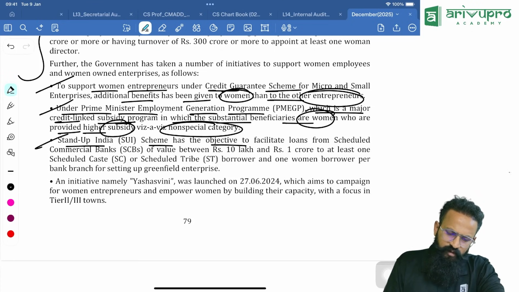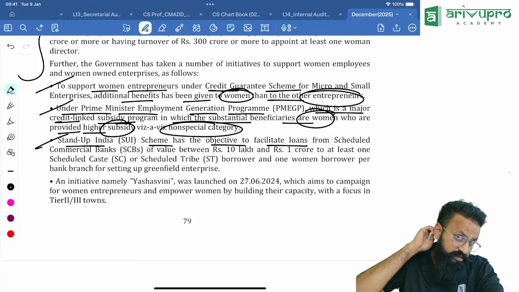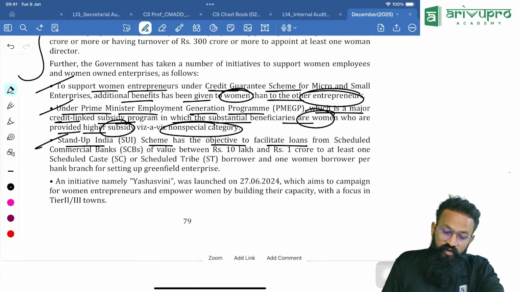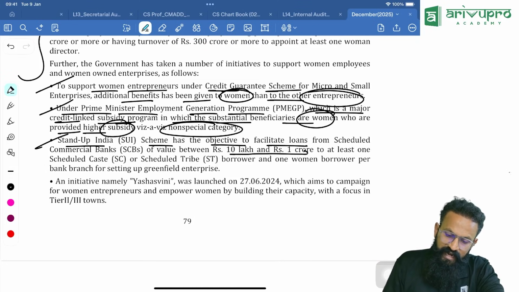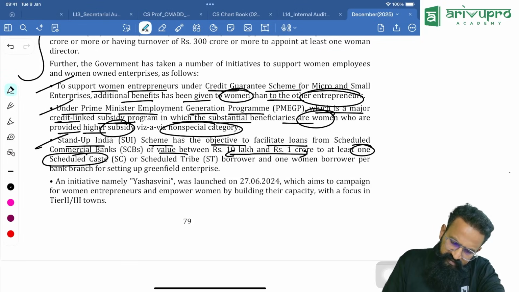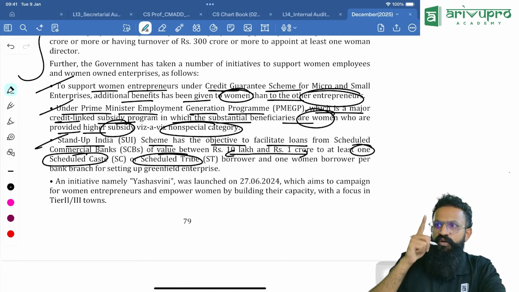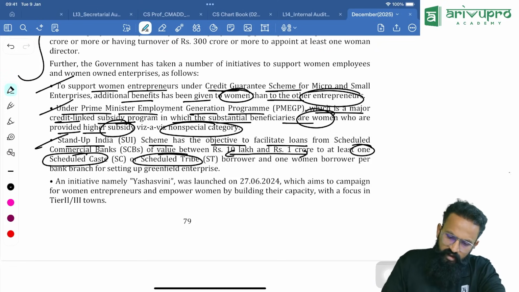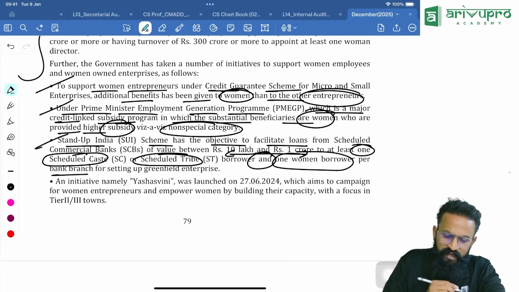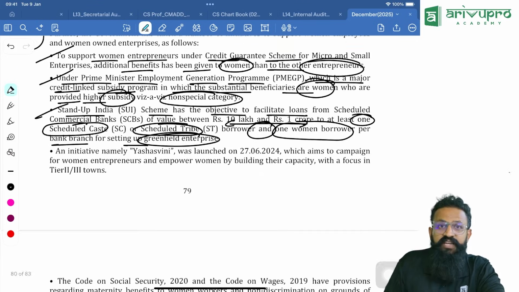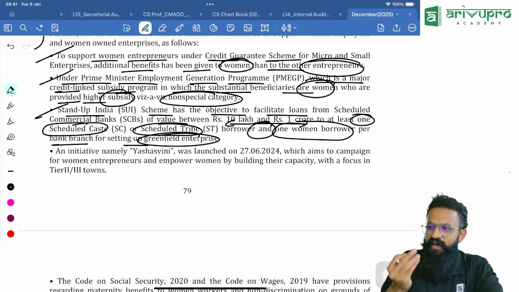Stand Up India scheme has the objective to facilitate loans from scheduled commercial banks. Banks are giving you. The value of the loan can be anywhere between 10 lakh to 1 crore. See, this is the policy. You have to give a mandatory loan for every branch. They have to give loan to at least one SC or ST, and one woman borrower per bank branch for setting up a greenfield enterprise. Greenfield means what? Starting up a new company or an entity. To support that, the loan has to be given.